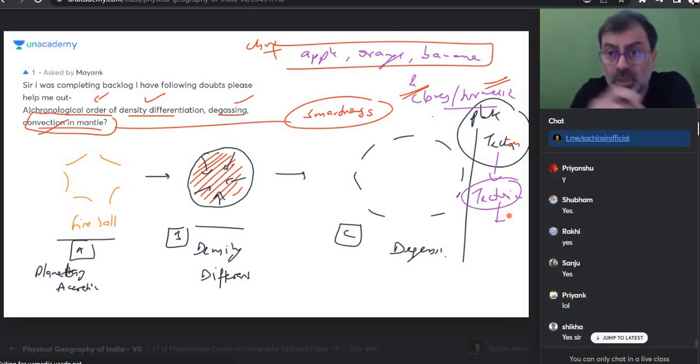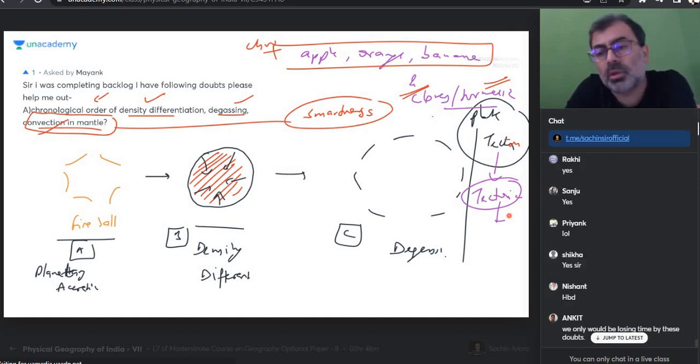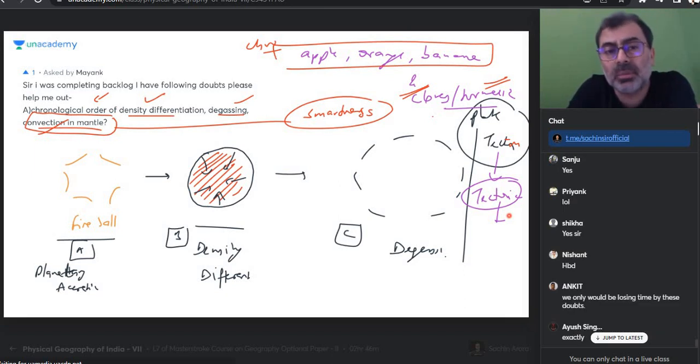Sir, Aravali kis din hua? Ye bhi unhone likha. Sir, Aravali bana kaise ye bata do jara mujhe. So again, let's be fair here. All these 17 years where I have been working, I have answers to all the questions. But I also get the hint that who's serious and who is just playing with this vocabulary. Sir, I did not understand density differentiation. Please repeat. Can I stop you?